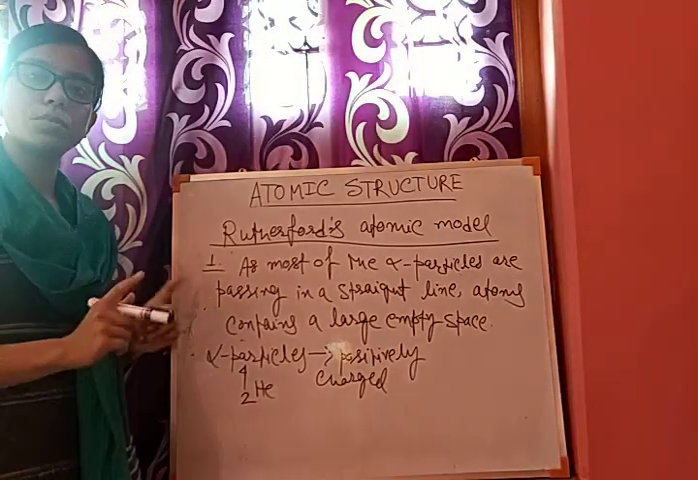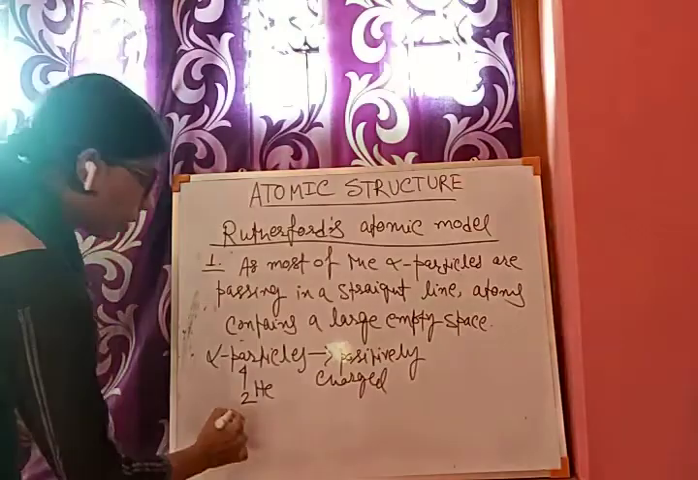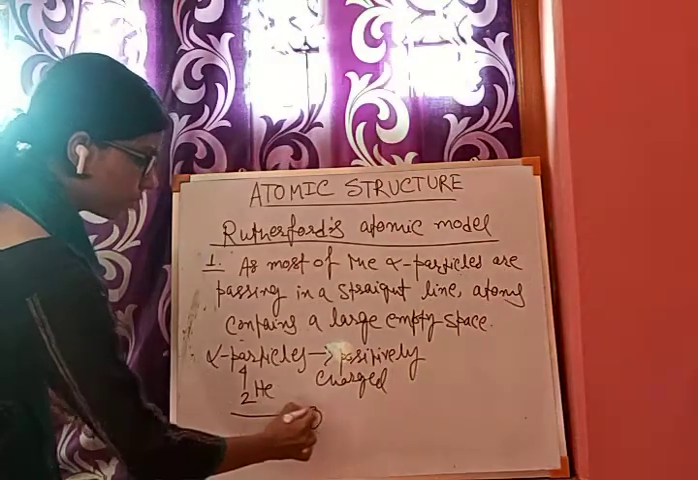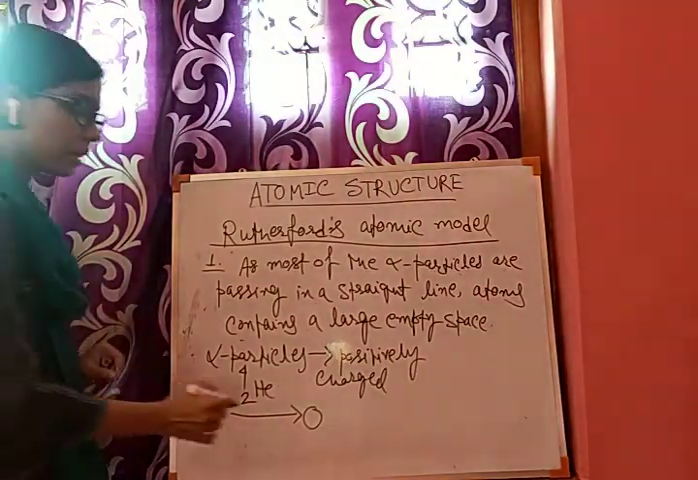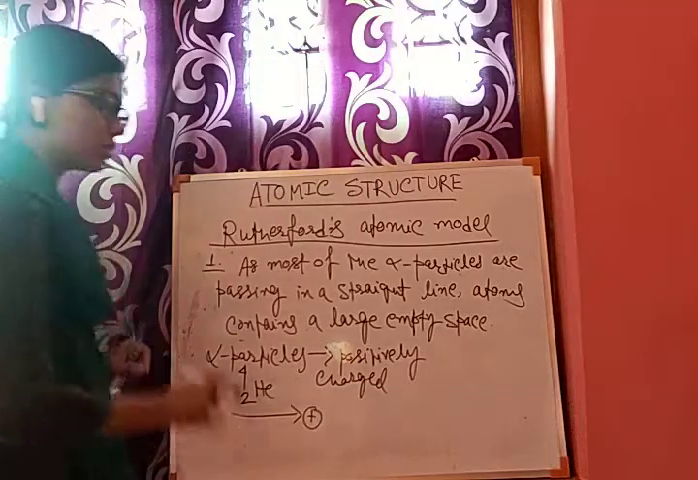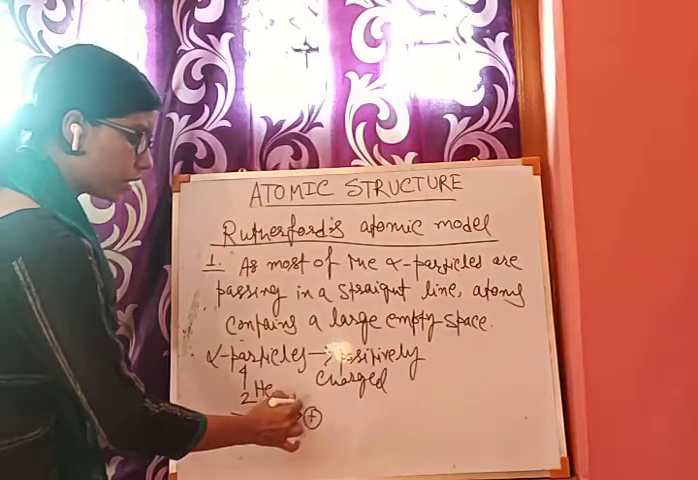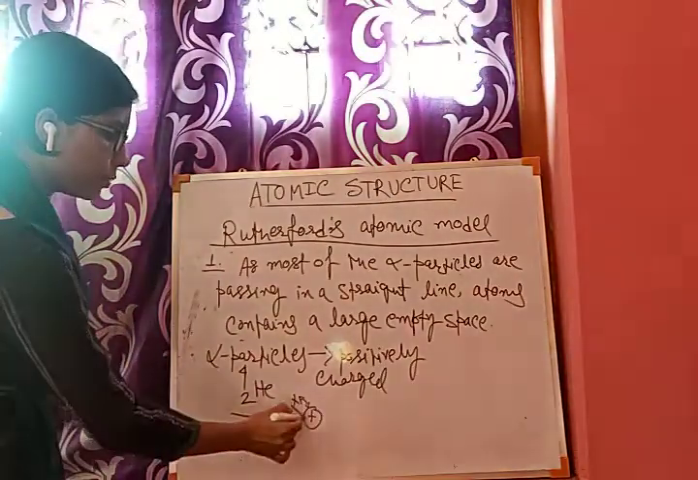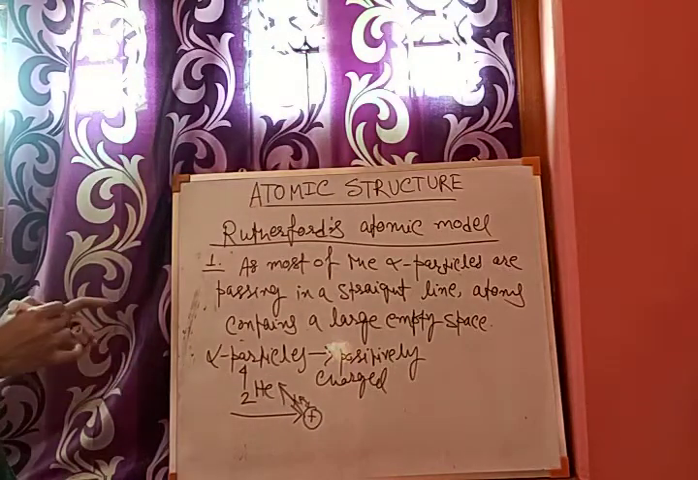Then there will be positive repulsion, and hence they are deflecting from their original path. So alpha particles are going in a straight line like this. They are facing something in the middle of their path that is also positively charged. Alpha particles being positively charged, there will be positive repulsion, and due to this repulsion they will be deflected from their original path like this.